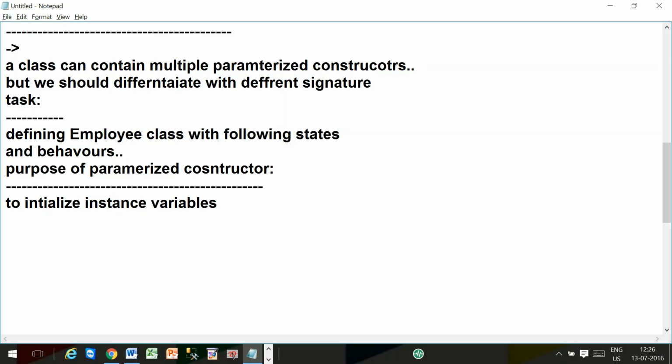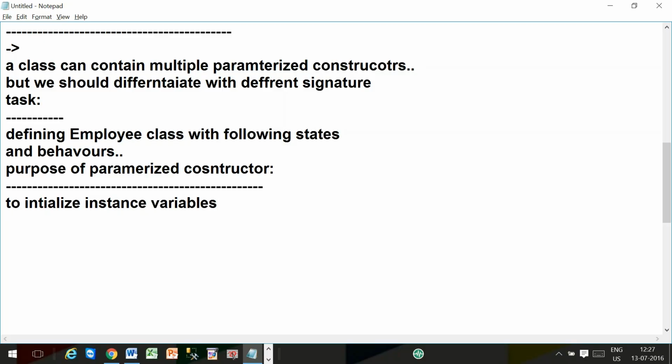What is the nature of the instance variable? I have defined an employee class. In that employee class, I declared a variable as instance variable. Then when I created 100 objects for the employee class, how many times will it be created? 100 times. The instance variable will be created 100 times, once for every instance, that is, for every object.